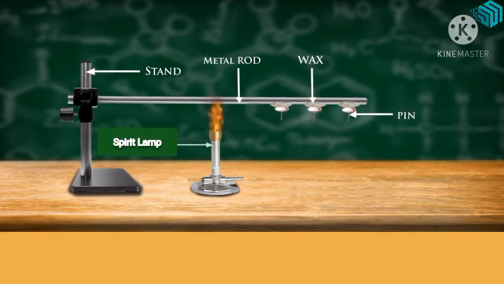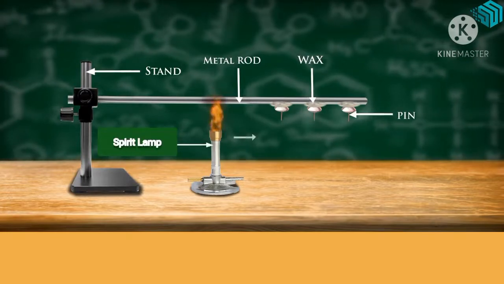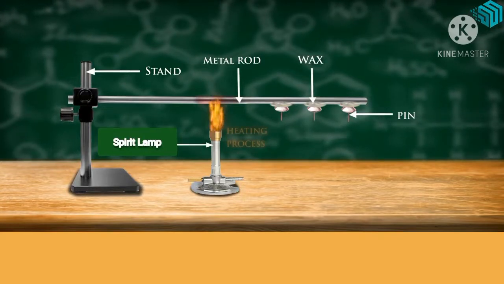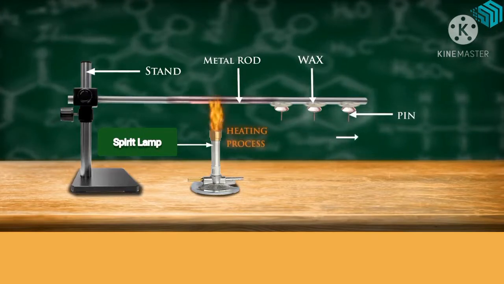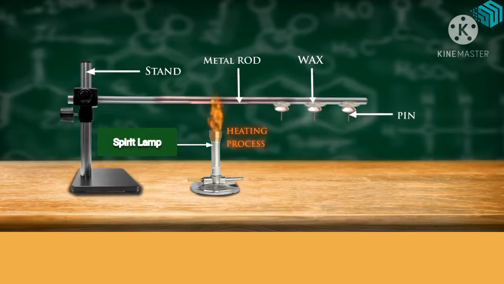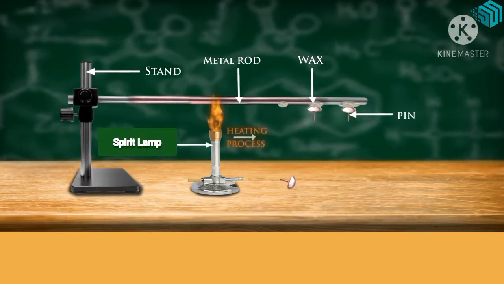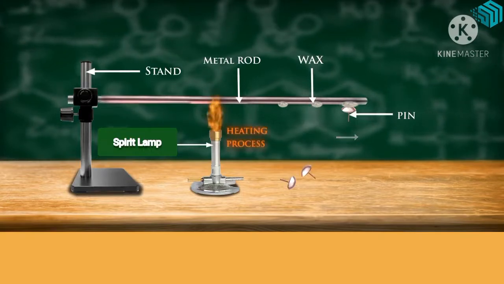As we start to heat the burner, the heat starts to flow through the metal rod, and when this heat passes through the metal rod, the temperature of the rod starts to increase, and due to that wax at a certain distance from the burner starts to melt and fall down. It is because the heat transfers from one end of the metal rod to the other end.